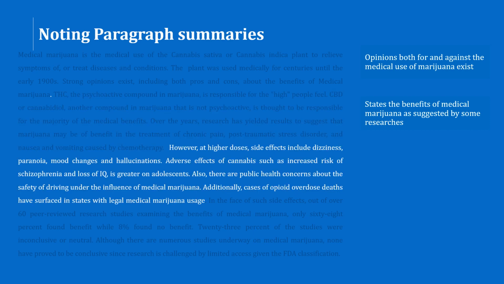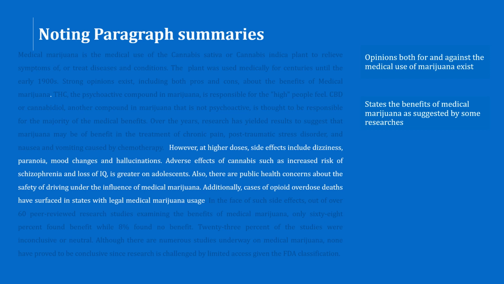All right, let's read. However. So this is a transition word here, and we know two things. One, a contrast is about to come up. It is also a signal for us to divide this part of the paragraph into another section. So let's read on. However, at higher doses, so when marijuana is given in higher doses, what happens? Side effects include, so the author is going to talk about the side effects of marijuana taken at higher doses. Dizziness, paranoia, mood changes, and hallucinations. These are all the list of side effects of higher doses of marijuana.